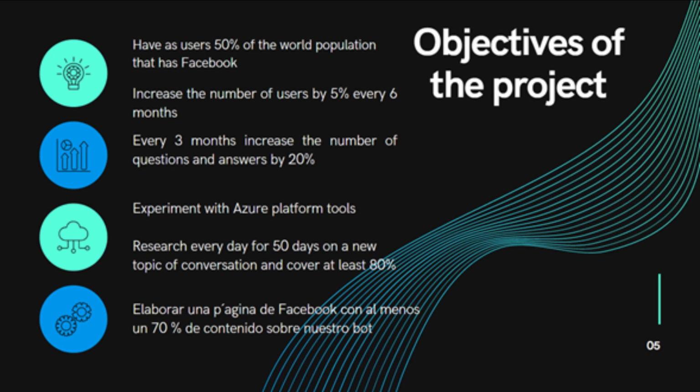Objectives: have as users 15% of the world population that has Facebook. Increase the number of users by 50% every 6 months. Every 3 months increase the number of questions and answers by 20%. Experiment with Azure platform tools. Research every day for 15 days on a new topic or conversation and cover at least 18%.